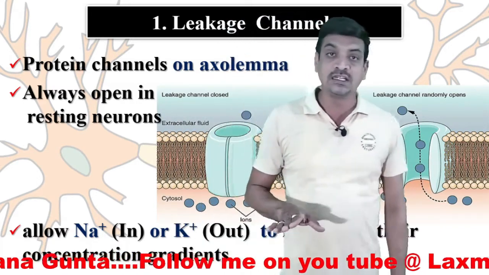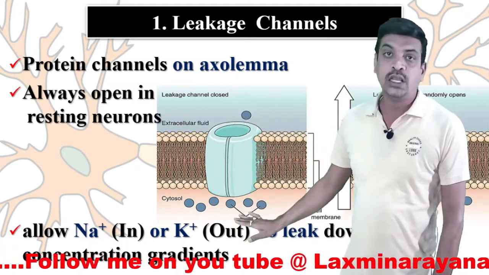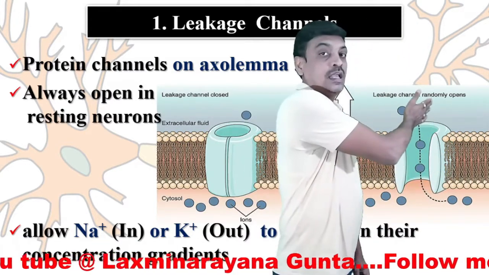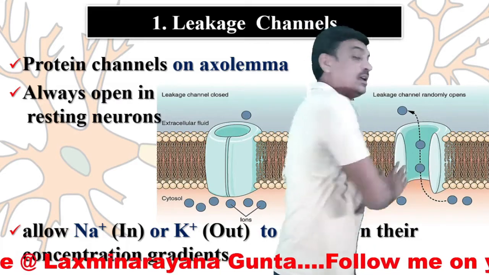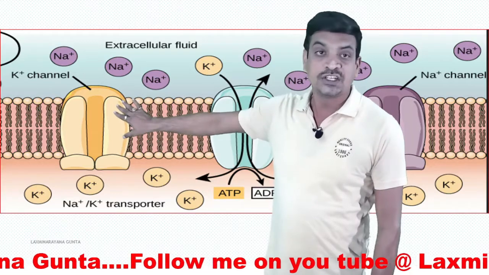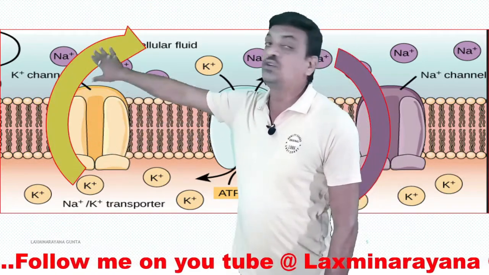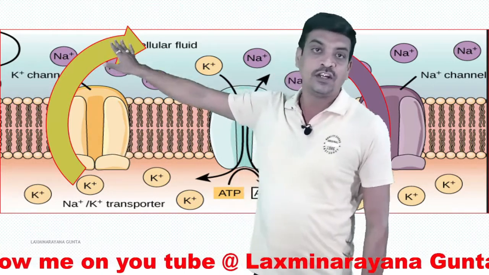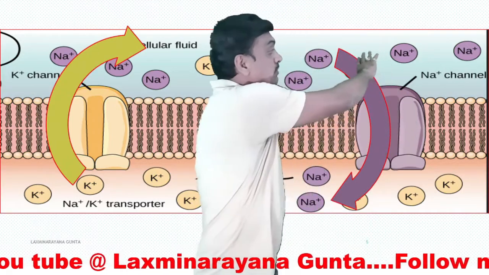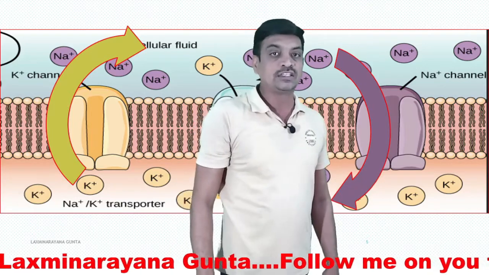Sodium leakage channels always allow sodium into the cytosol, whereas potassium leakage channels allow potassium to pass into the extracellular fluid from the cytosol. Here you can observe this one is a potassium channel, and it always allows potassium to pass into the extracellular fluid, whereas this one is a sodium channel which allows sodium from the extracellular fluid into the cytosol, or the intracellular fluid.